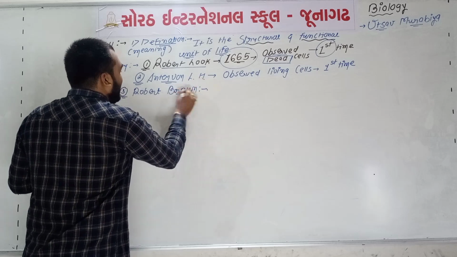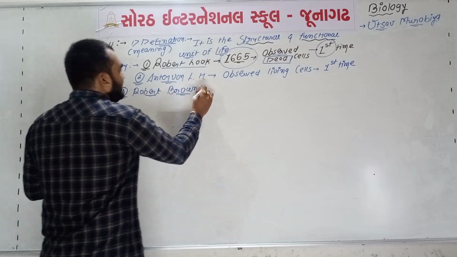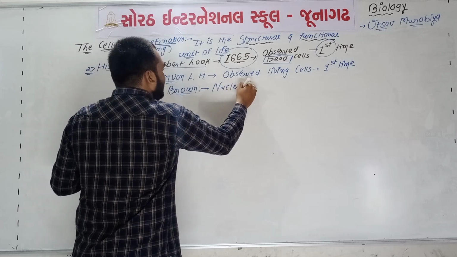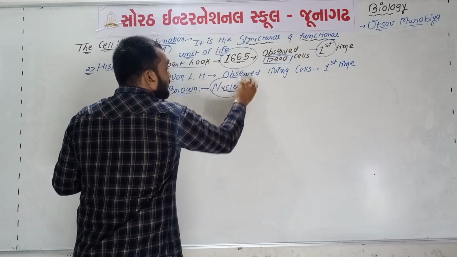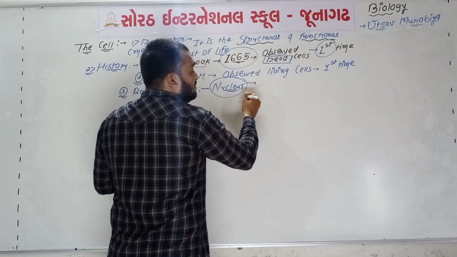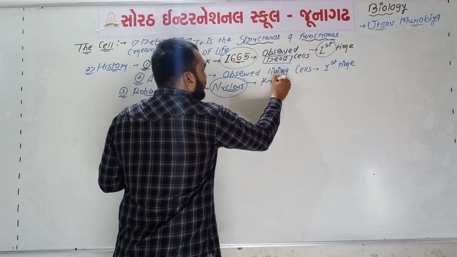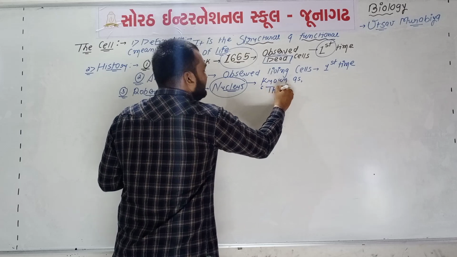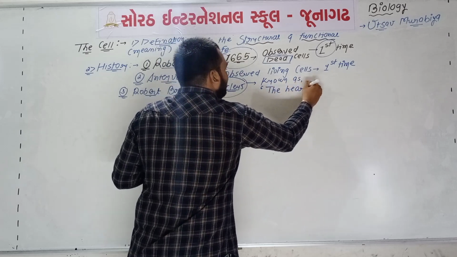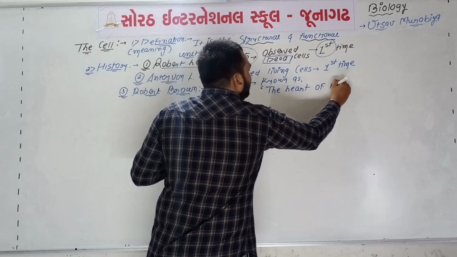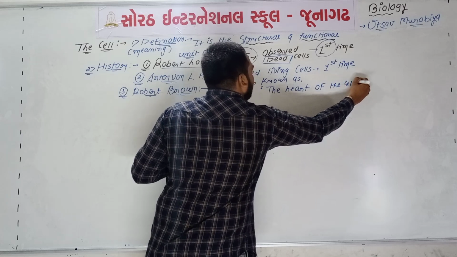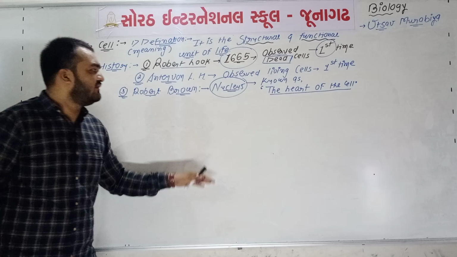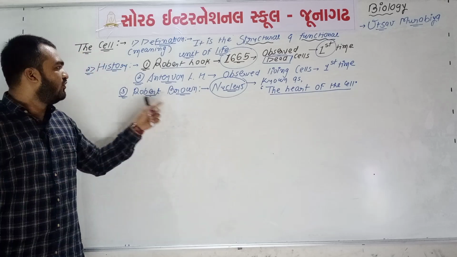Robert Brown discovered the nucleus. You know that the nucleus is one type of cell organelle, and remember that the nucleus is known as the heart of the cell. So this nucleus was discovered by Robert Brown.